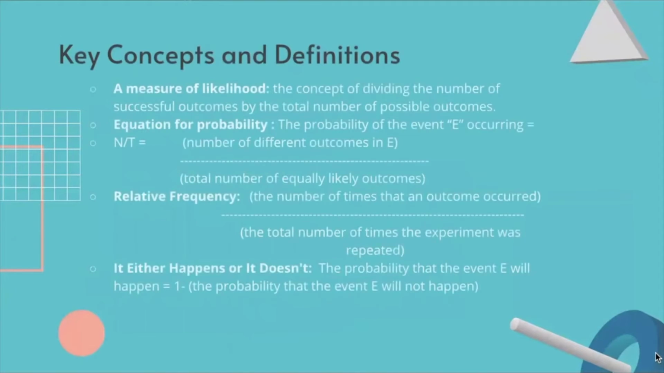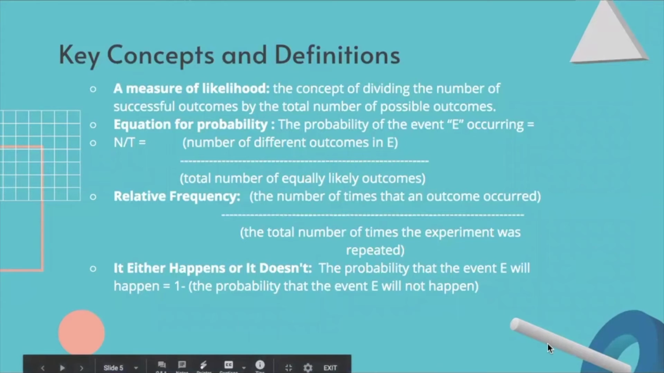So, some key concepts and definitions that the chapter goes over: a measure of likelihood, which is the concept of dividing the number of successful outcomes by the total number of possible outcomes. That leads into the equation for probability: the probability of an event E occurring is equal to N over T, where N is the number of different outcomes in E, and that is all over T, which is the total number of equally likely outcomes.